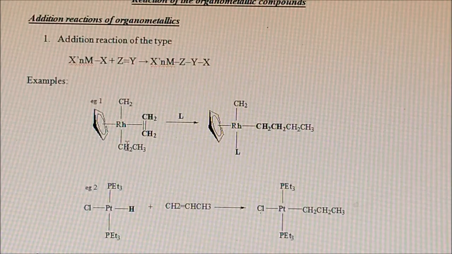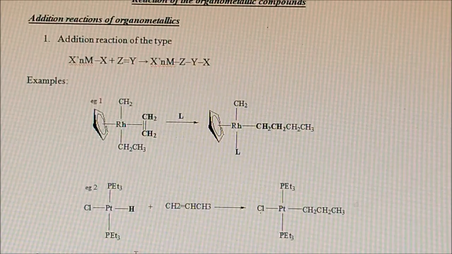These ligands, along with the incoming ligands, will direct the incoming ligand. To which place is it going to prefer? This CH2, that is the alkene, will be inserted by a CH2 CH3 group to here. Therefore this incoming ligand will go here.